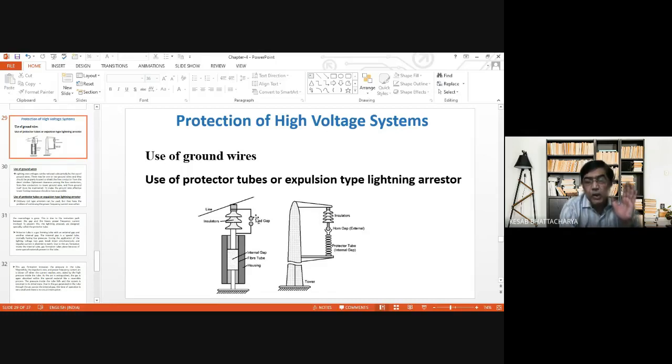That is why no current will flow under normal condition, but after fault, there is a chance that due to existence of the ions in the gap, normal power frequency current will flow through that path. This is the disadvantage of ordinary rod gaps. That is why the protector tubes are used.